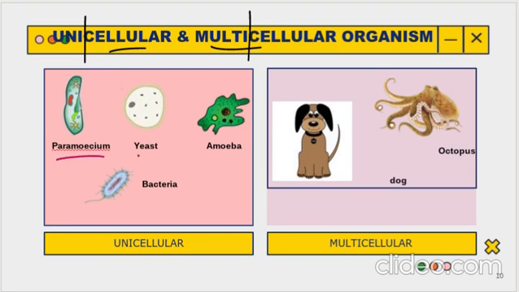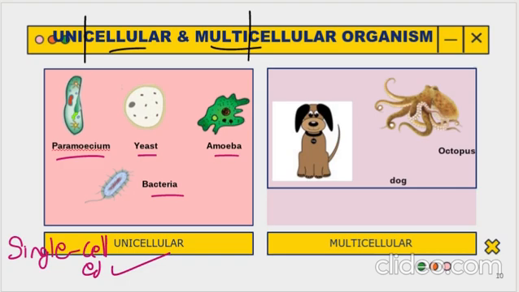Paramecium, yeast, amoeba, bacteria. All of these are examples of unicellular organisms. Means they are single celled. They just have one cell in their body.